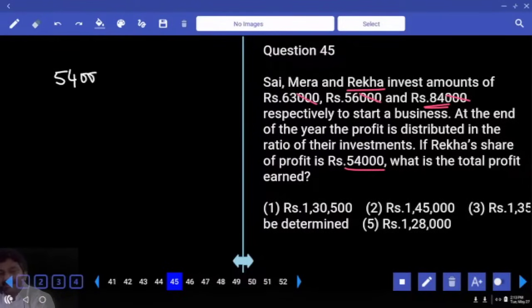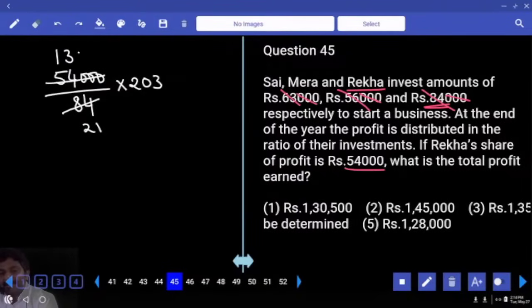54,000 rupees is towards 84 parts, then one part is equal to 54,000 by 84. The question is about total profit. 56 plus 84 is 140. 140 plus 63, total 203 parts. You understand? For cancellation, 21 times. 13,500. You got it? How many zeros are there in the numerator? So there will be 2 zeros in the options.